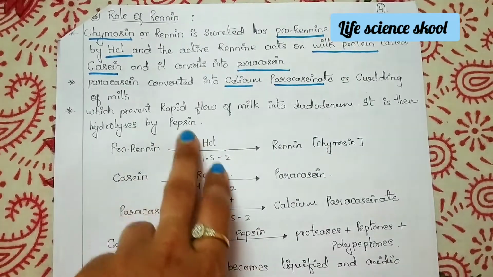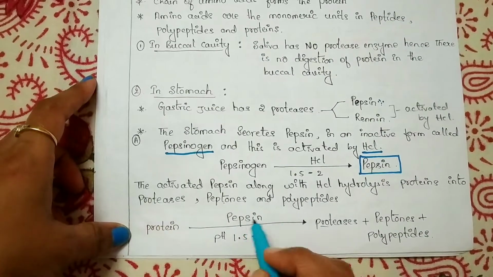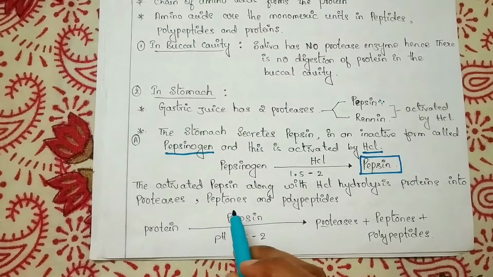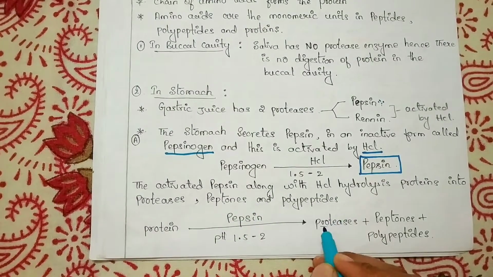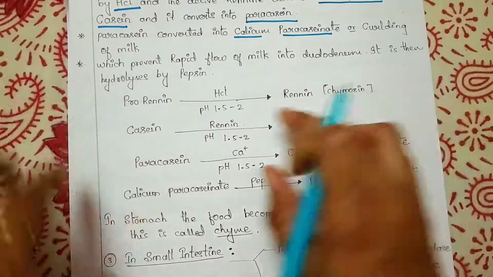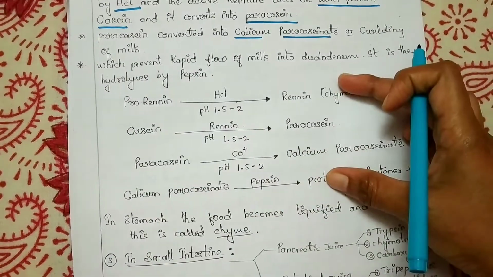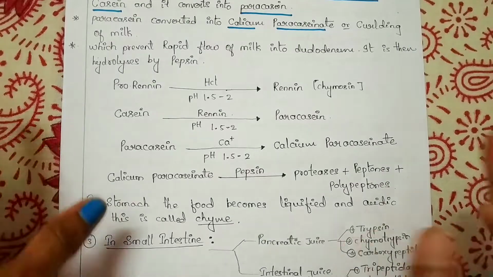So pepsin hydrolysis, the same equation here, the proteins, that is milk protein, by the action of pepsin hydrolyzes into proteases, peptones and polypeptides. So to make you understand, I have just given the equations here. If you remember this equation, you can write it very easily, it is a very easy one.